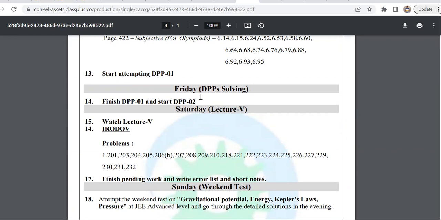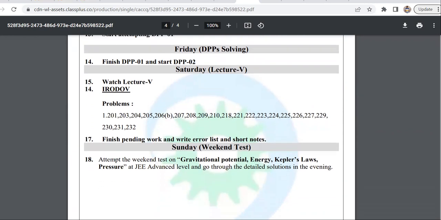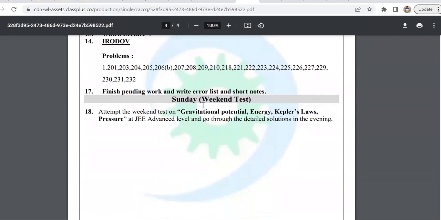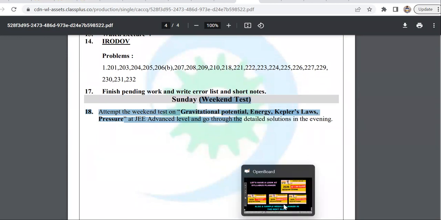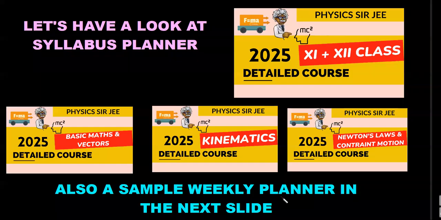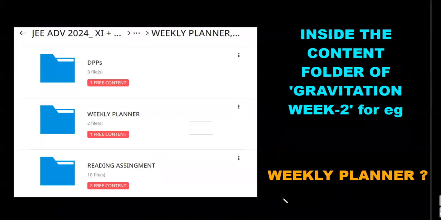All this while, every day, the doubts group will be open. You will keep posting your doubts. I'll answer the doubts. How I answer doubts, in the last video I have already explained. Today also, I'll quickly review that part. And on the Sunday, you write the weekend test. So this is how the weekly planner is nicely designed for you. Okay. So this is for 2025. So the reading assignments will be presented inside this folder.